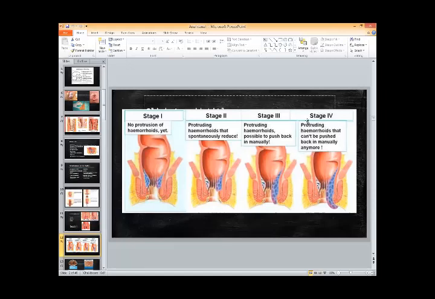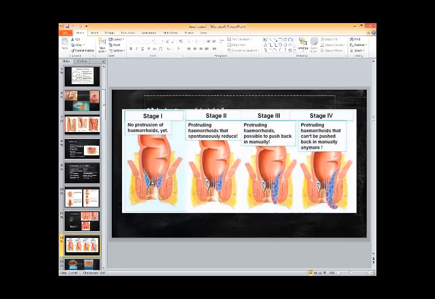And fourth degree is that the hemorrhoids are so big that they even cannot be pushed back manually inside anymore. It is the last stage, where they have become so big that they can't go inside. They stay outside prolapsed all the time. So first degree is the start when there is no prolapse. Second degree is prolapse during defecation, but it goes back automatically. Third degree is prolapse during defecation, but it does not go back automatically, but the patient can push it back inside and reduce it. And fourth degree is that they are so big that they could not be pushed back or reduced. So these are the 4 degrees. I hope you remember that.